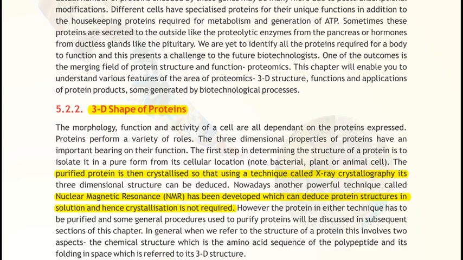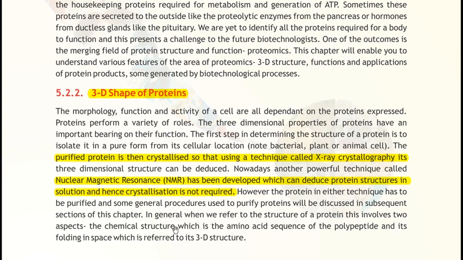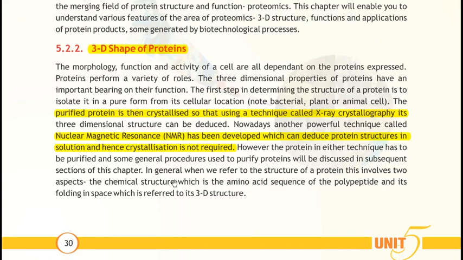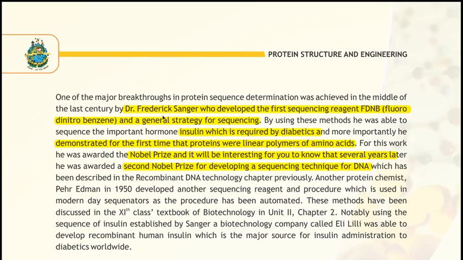The next important point is about the scientist. As you know, Dr. Frederick Sanger developed the first sequencing reagent, that is FDNB, fluorodinitrobenzene. This reagent is used for the sequencing of proteins, clear? The first protein sequenced by Sanger was insulin. Basically it's a hormone, but it's a protein. For that he got a Nobel Prize for protein sequencing.